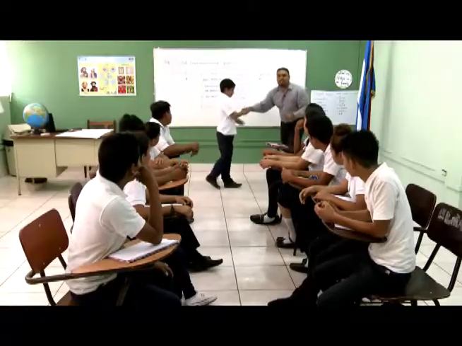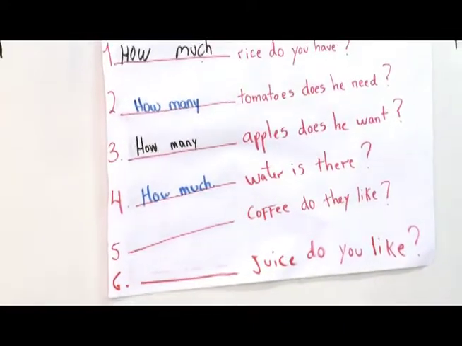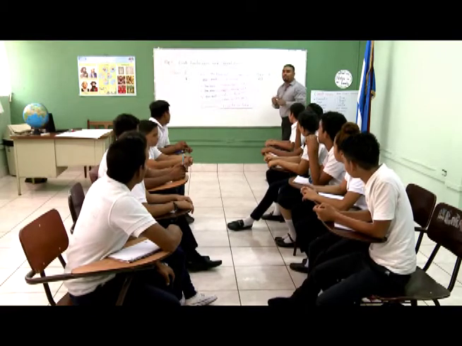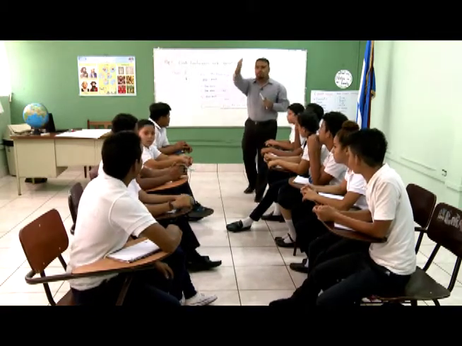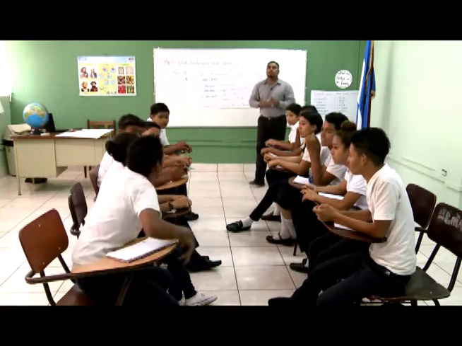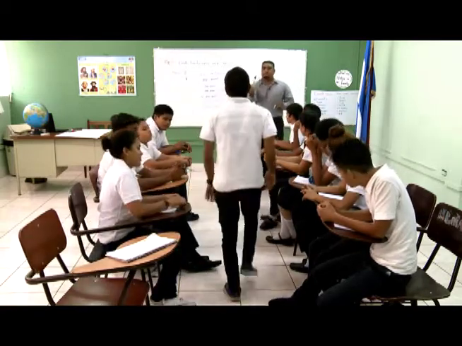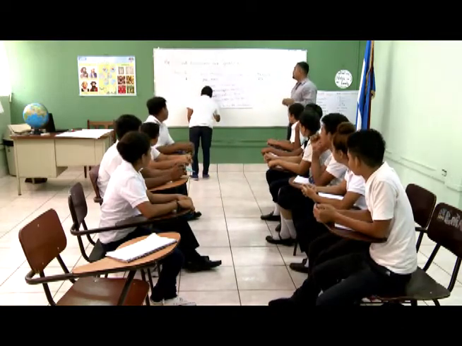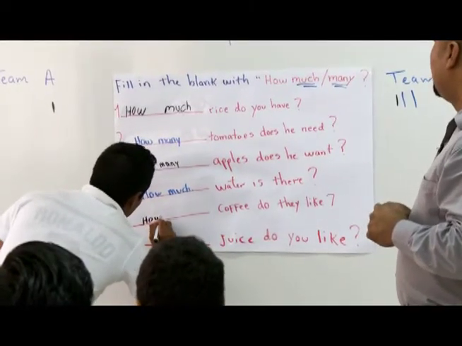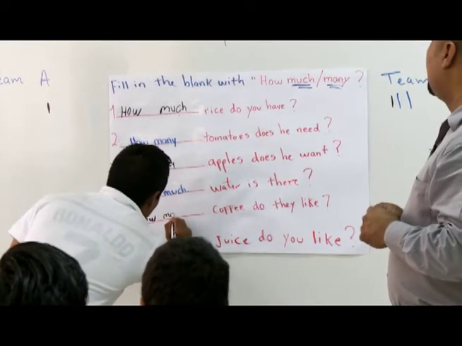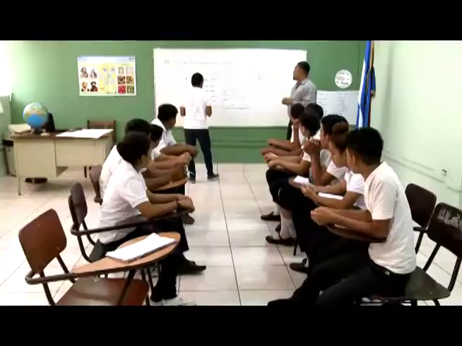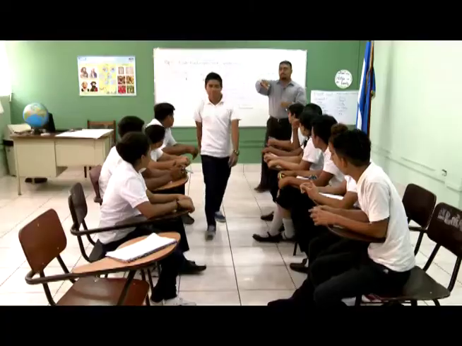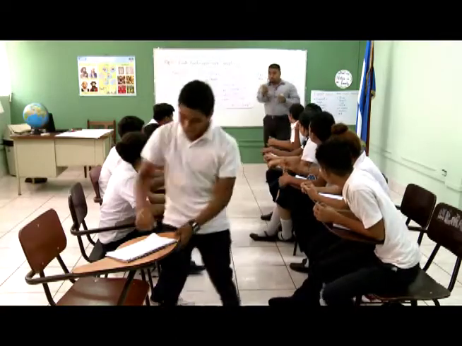Good job. Okay, clap for him. Good. How much water is there? Excellent. So this is team B. One more. Very good. One more person from this group. Team A. One volunteer. Okay, go to the board. How many coffee do they need? Is that correct? Is it right or is it wrong? It's wrong. Okay, go to the board and correct.